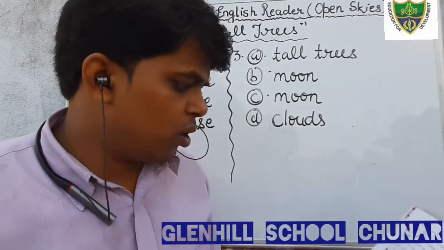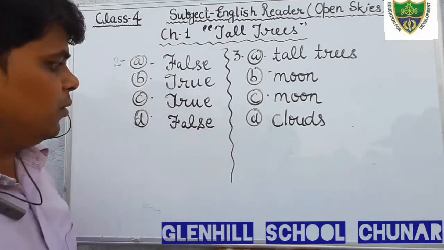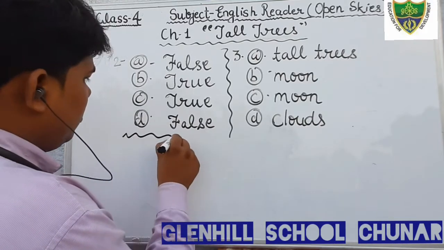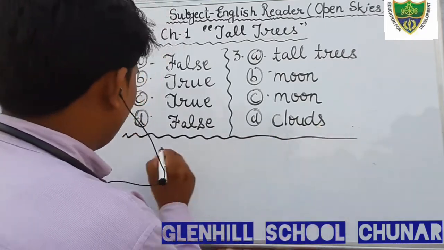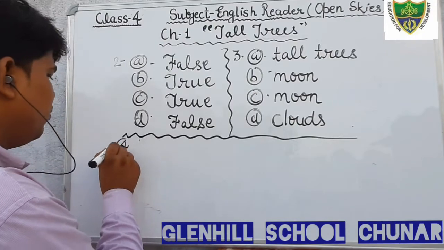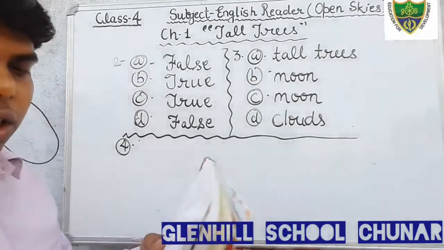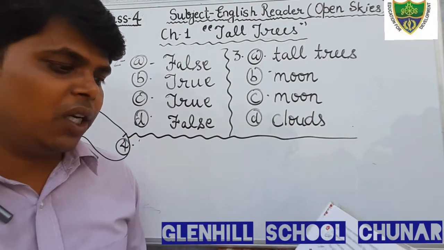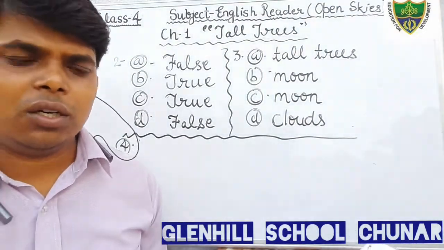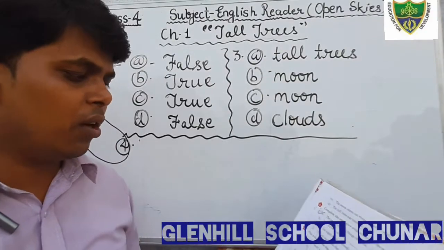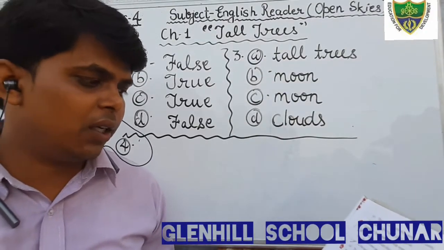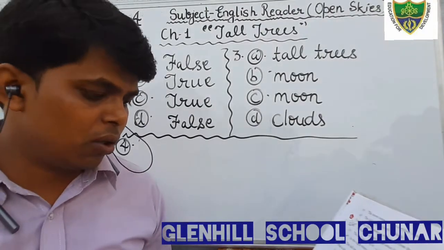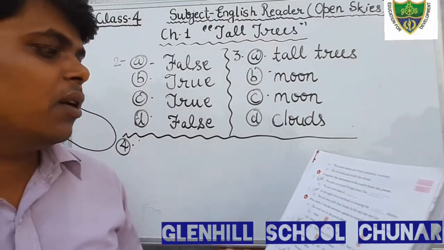Now we will do the take the correct option. Okay, students, I am writing here. Question number 4. What is question number 4? Put a tick on the correct option to complete the sentences. Okay, this is a multiple choice question. The first question is given here. The word rest, you can also see in your book. It is given on page number 11.